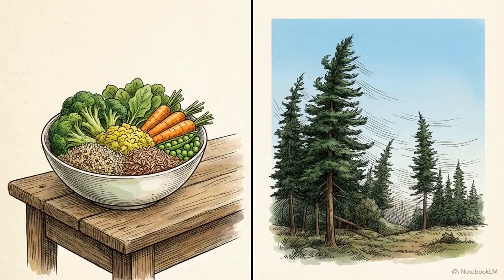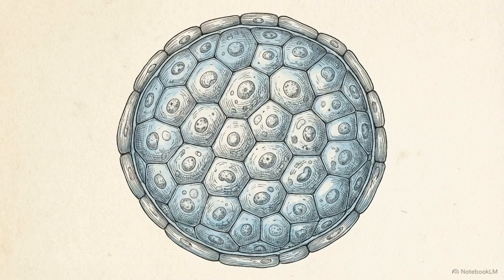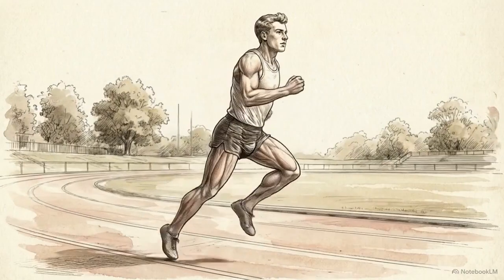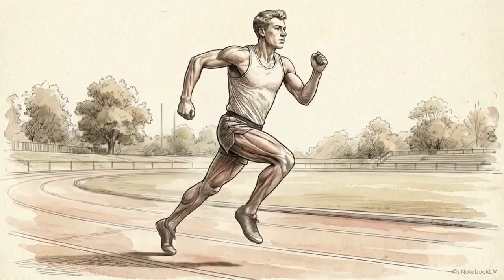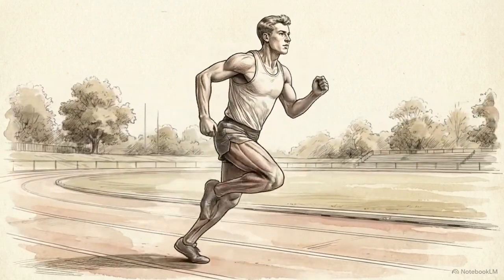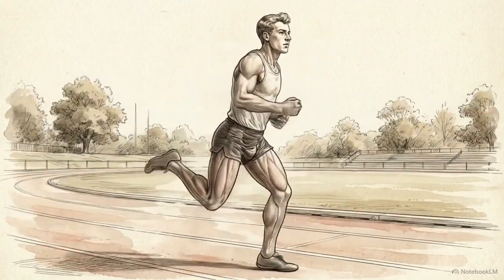This is why choices like eating a balanced diet or breathing clean air are so important. They are the primary ways you protect this coordinated cellular team. From a single breath to a physical step, every action is the result of trillions of microscopic teammates successfully executing their specialized roles.